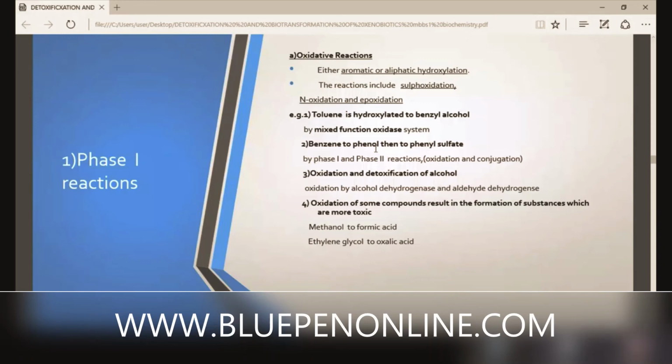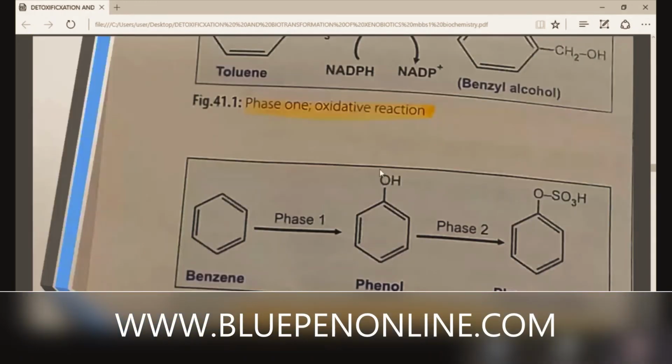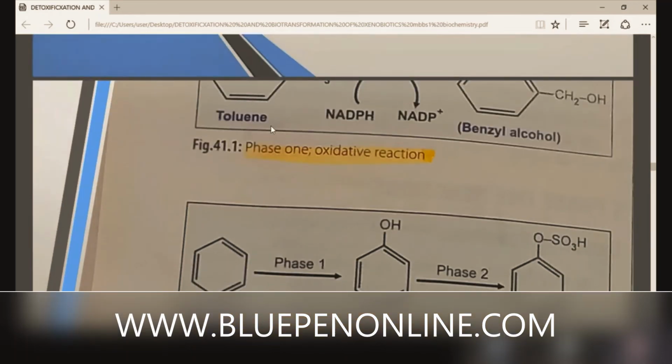You can see the diagram now. The phase 1 reactions slide is visible now. The first picture is a little bit difficult. Toluene contains a benzene ring with a CH3 group.